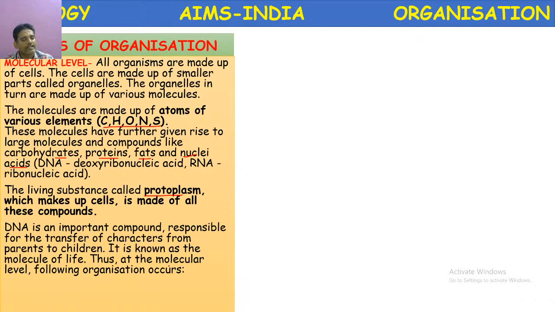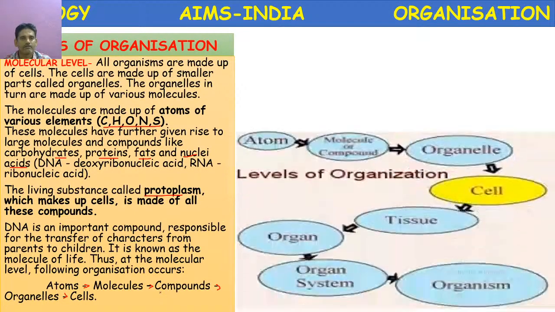Thus, at the molecular level, the following organization takes place. Atoms give rise to molecules. Molecules give rise to macromolecules or compounds. Then these give rise to organelles. Finally, these organelles will form the cells, like this.